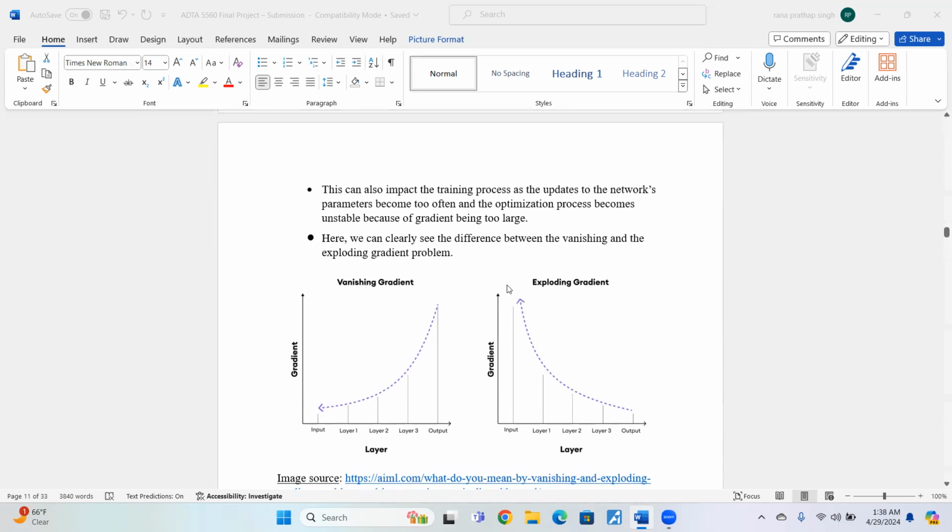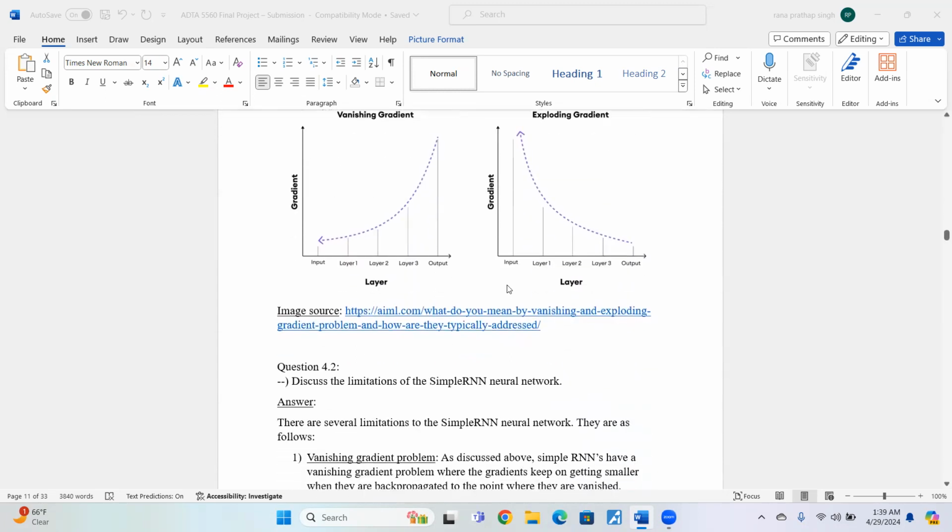So is this an issue, you ask? Yes, it is an issue. This can impact the training process again, and the updates to the network's parameters become too large. The optimization process also becomes unstable because the gradients have gotten too large for the model. Here we can clearly see the difference between the vanishing and the exploding gradient problem in the figure.